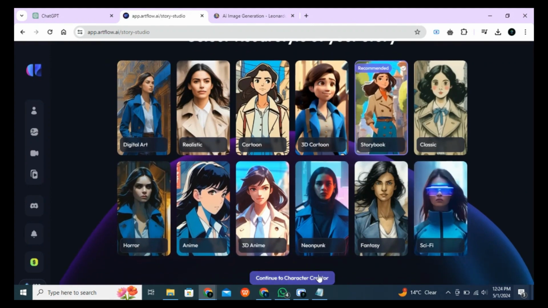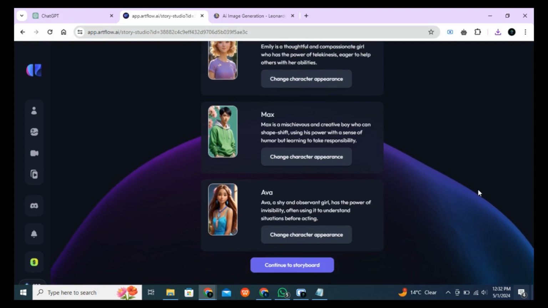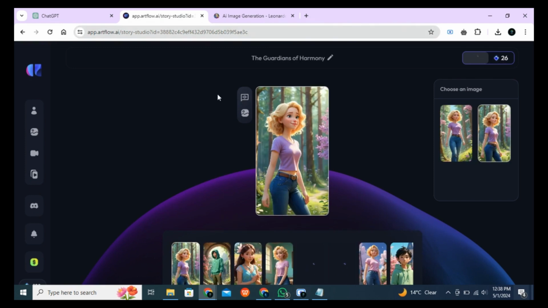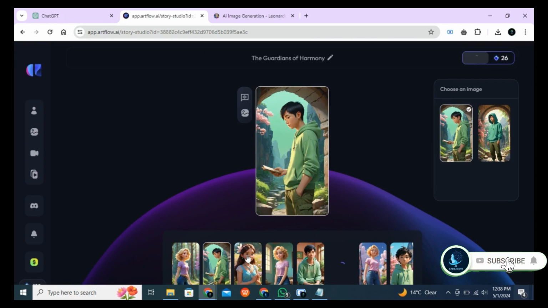Now select the visual style of the story. Click on Continue. The tool has begun creating the 3 characters in the story. Just look at how amazing they are. Click this button to proceed with the story. We now have the complete story. Clicking on each image allows you to choose between 2 image options, ensuring the best fit for the story.